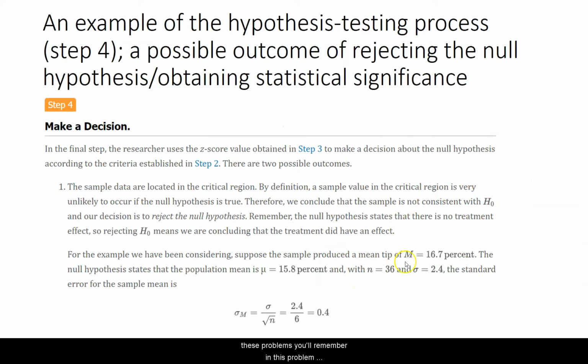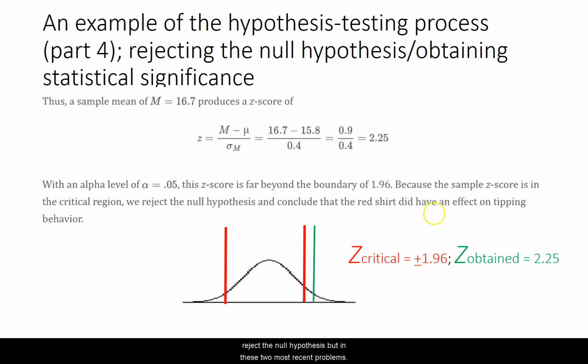You'll remember in the problem that had to do with the t-shirts, they had a much larger sample size. And the advantage of that was that I'm dividing by a larger number in the standard error, which has the effect of exploding the z-score. So all things equal, a larger sample size does leverage in favor of the researcher, allowing them to be more likely to reject the null hypothesis.